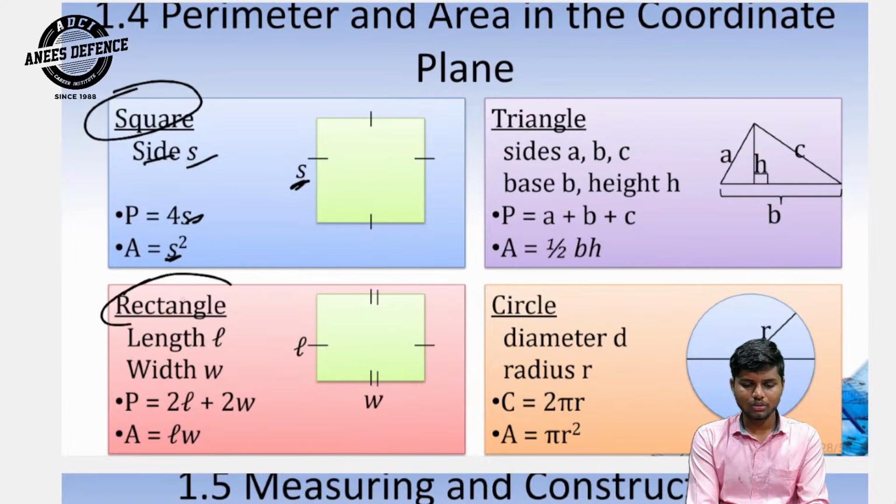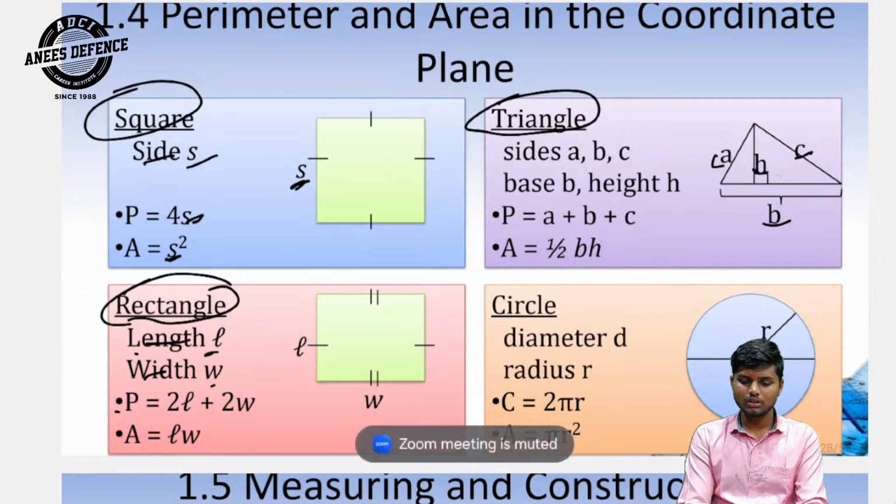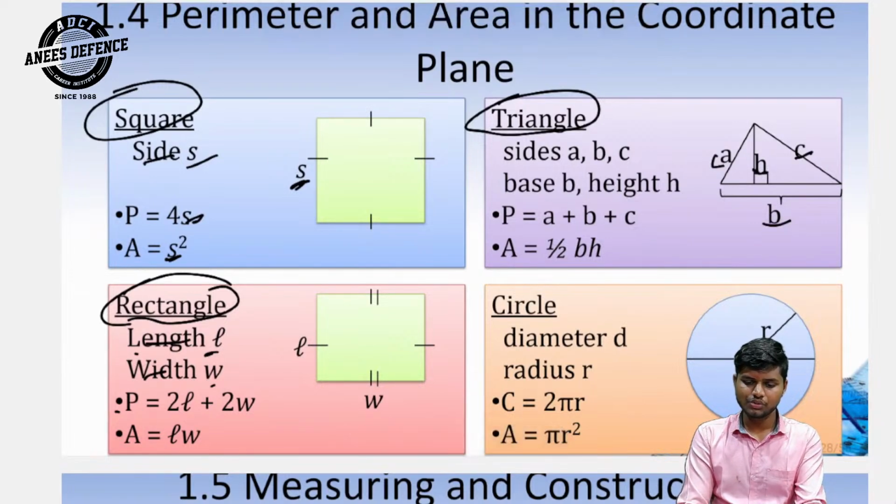Now we are going to the rectangle. Length is denoted L and width is denoted W. Perimeter of a rectangle is 2L plus 2W. Area of a rectangle is length times width. And the triangle, with sides A, B, C. Perimeter of a triangle is A plus B plus C, and area of a triangle is one half times base times height.